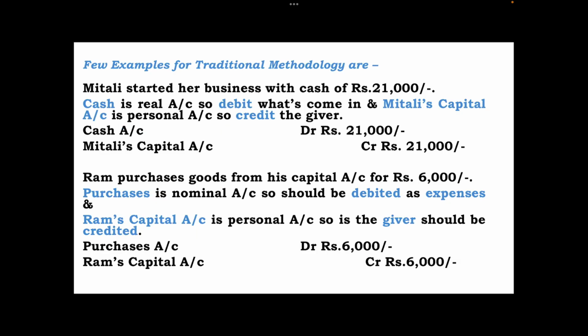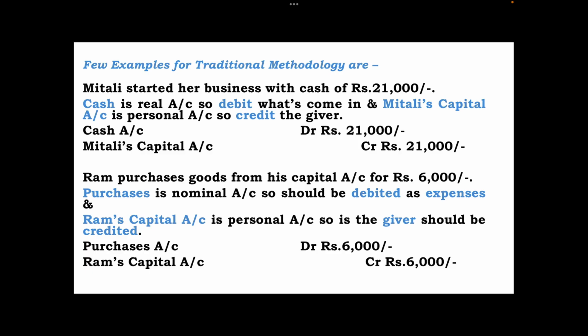Now we'll see a few examples of the traditional methodology. Now suppose here Mitali started her business with cash worth rupees 21,000. Now cash is what? It's a real account. So debit what comes in. And Mitali's capital account is a personal account. So it's credit the giver. So the entry will be passed as cash account debit rupees 21,000 and Mitali's capital account credit rupees 21,000. Please do remember here one thing, that debit side will always appear on the left side and credit will always appear on the right side.